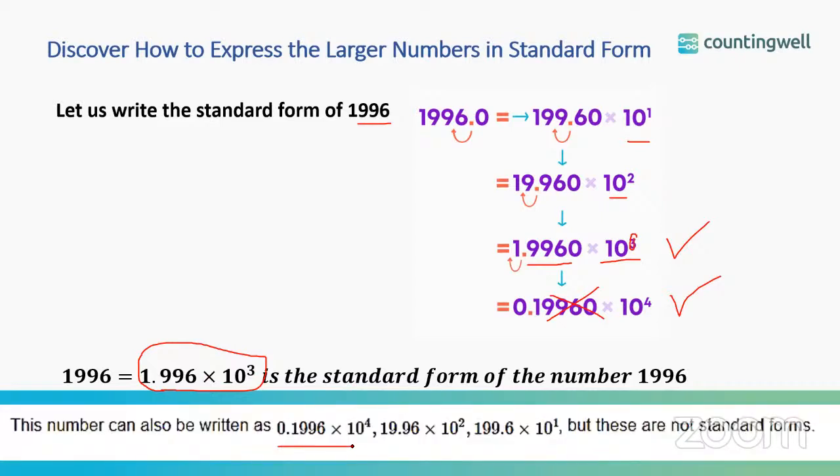Note that there are different ways we can represent the same number, but these are not standard forms, because the value of A here is not lying between 1 and 10. So here it is less than 1. Here it is greater than 10. Here also it is greater than 10.